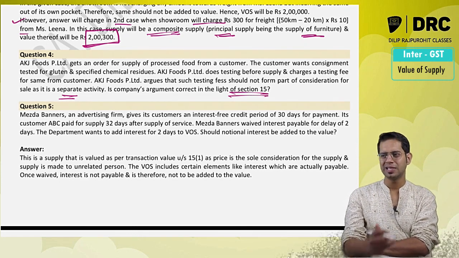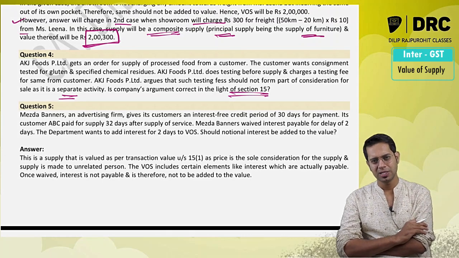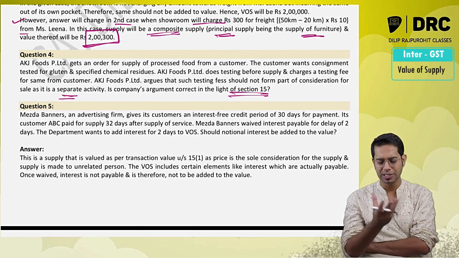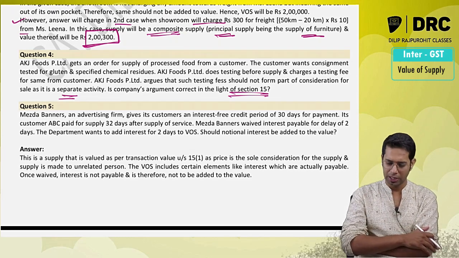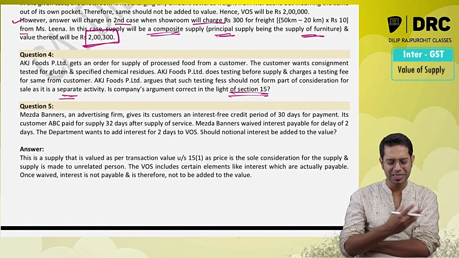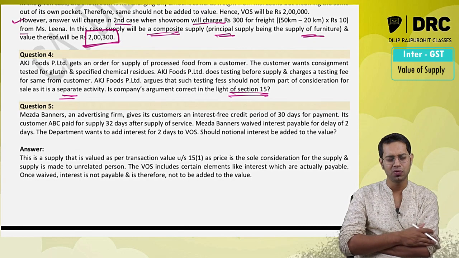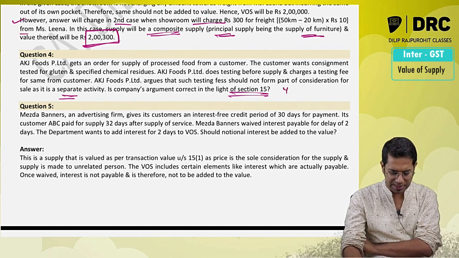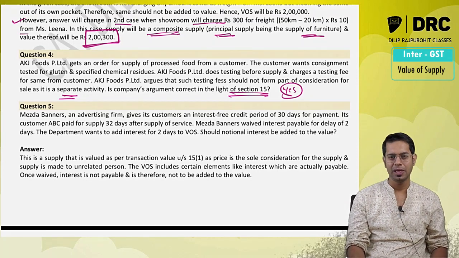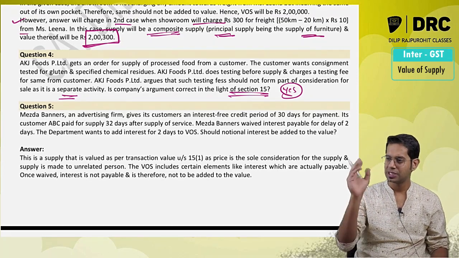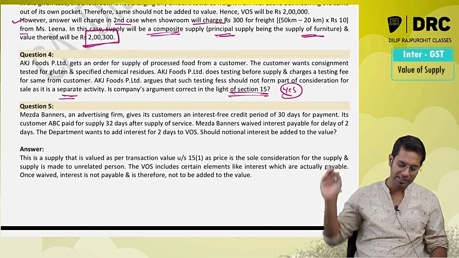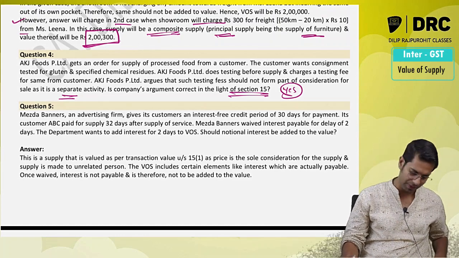So what has happened in this case, there is a company called A Food Private Limited which is supplying some processed food items. There are a group of customers who want this food to be tested before the supply is made to them. For testing this, some expenses have been incurred. So now the question is whether these expenses incurred for testing before delivering this food are required to be added in value of supply. Answer is yes, sir, it should be added in value of supply. Incidental expenses for anything done for making this supply shall be added in value of supply. Therefore in the present case, testing fees etc. is incidental expenses, therefore it will be added in value of supply.